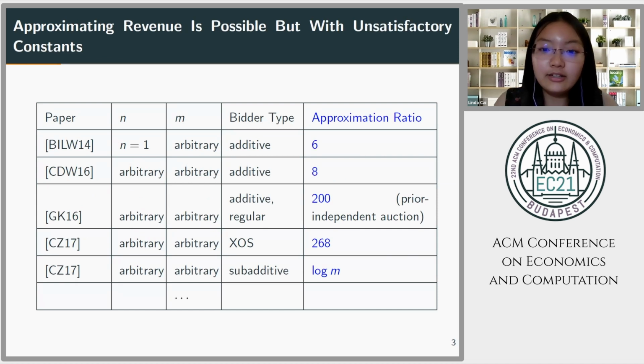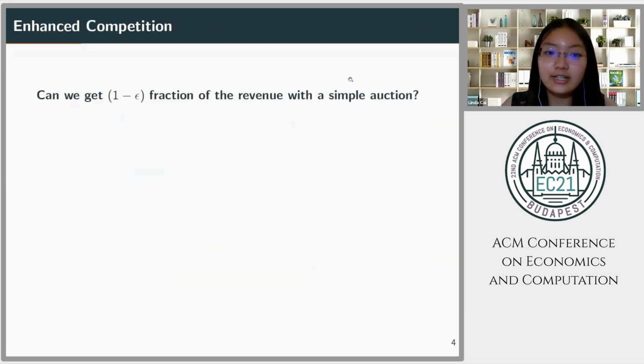Well, a long line of work has established that simple auctions can indeed achieve a constant approximation to the optimal revenue. However, this approximation ratio is often unsatisfactory, especially for high-stake auction settings where losing more than 85% of the optimal revenue might be undesirable. What we really want is to get 1 minus epsilon fraction of the optimal revenue just with a simple auction. And can we do this?